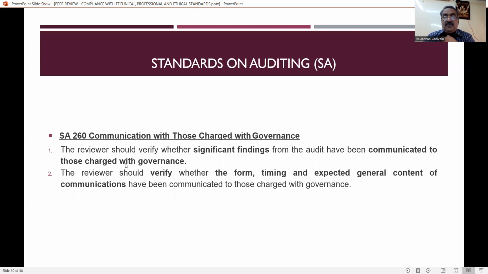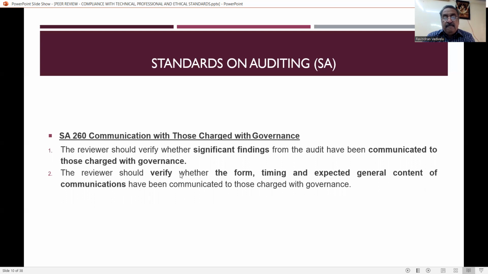Suppose there is a person in charge of the governance, he has to be communicated all the information about the significant findings, whether there is any fraud, or any change in method of accounting, or any accounting problem, or any staff problem, or any material problem, material defects in the preparation of the financial statements. Everything has to be communicated to the persons in charge of the governance.